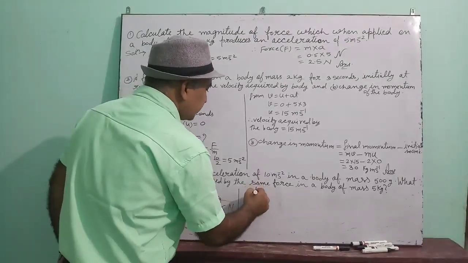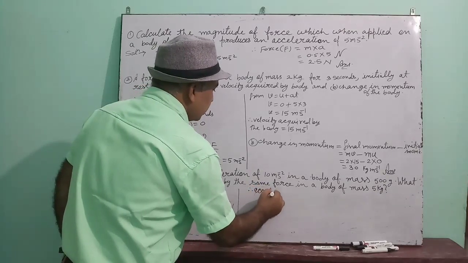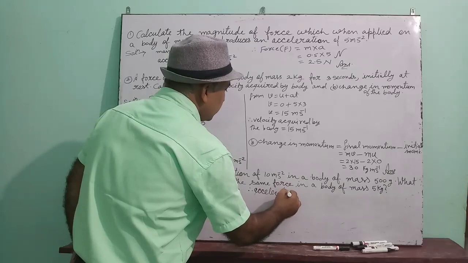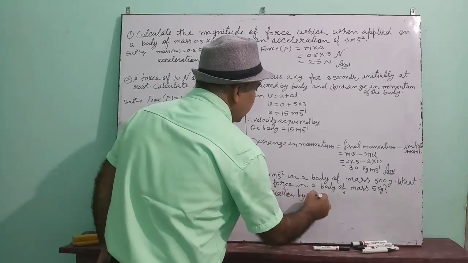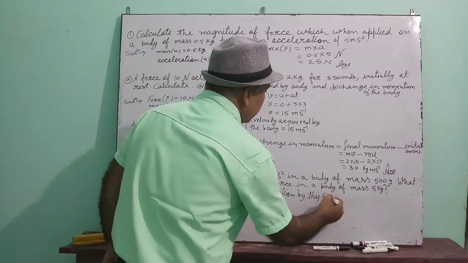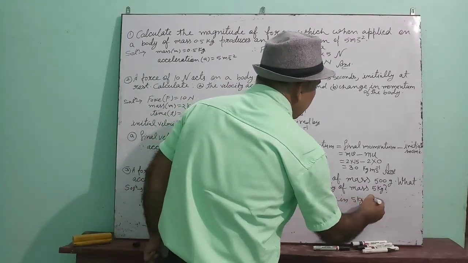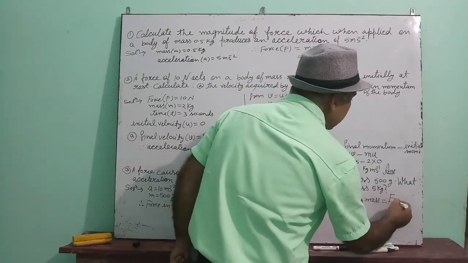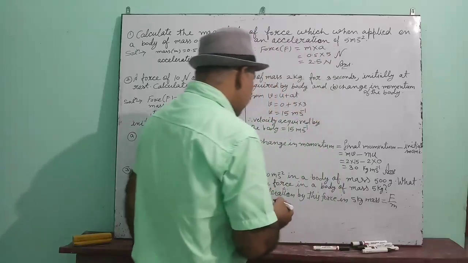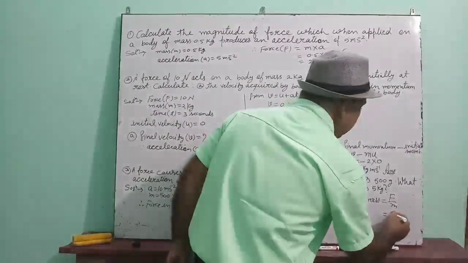Therefore, acceleration by this force in the 5 kg mass is equal to force upon mass. Now put the value and get your answer.